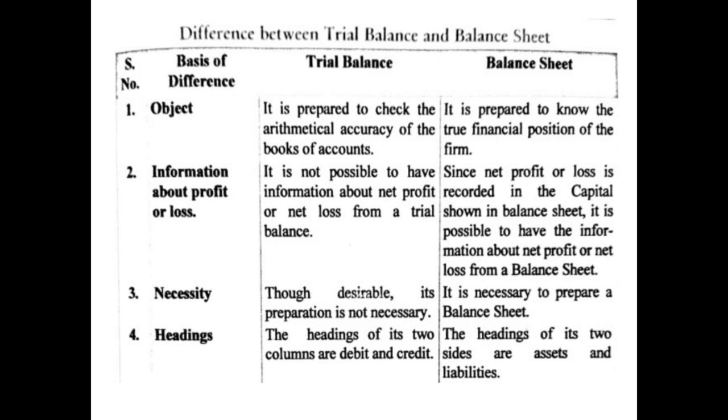Point number 3, necessity. To trial balance, though desirable, its preparation is not necessary, but balance sheet is necessary to be prepared so as to know the financial position. It is a very important statement. Then headings. The headings of trial balance: there are two amount columns, that is debit and credit, and in case of balance sheet there are two sides known as assets and liabilities. So these are the differences between the trial balance and the balance sheet.